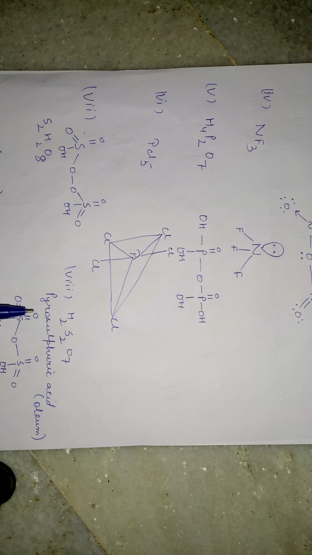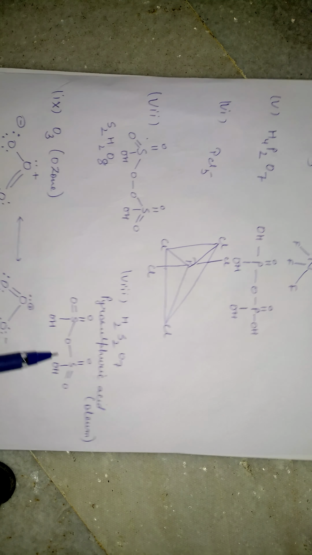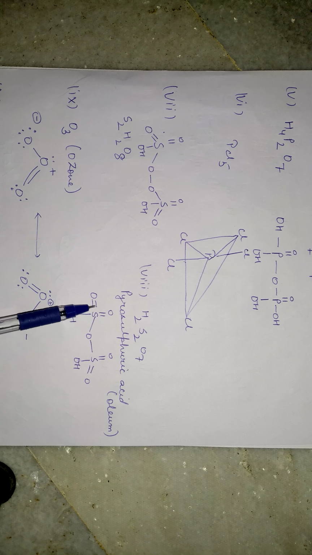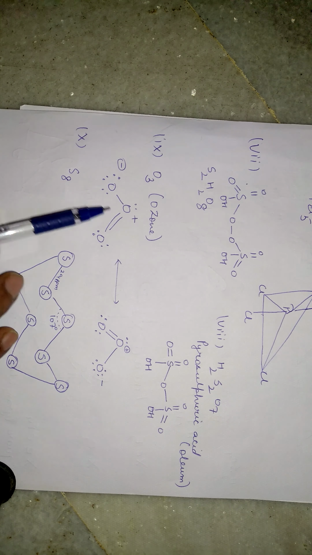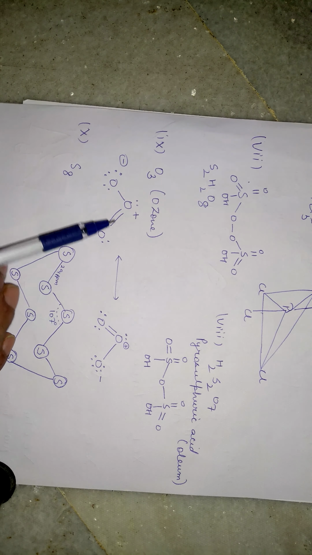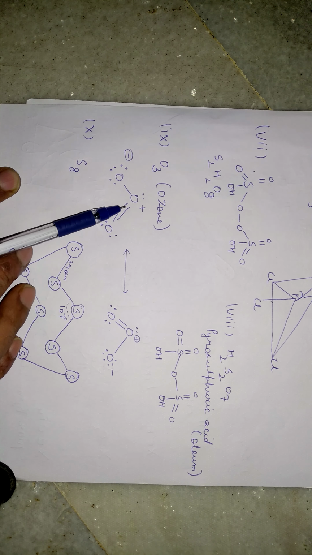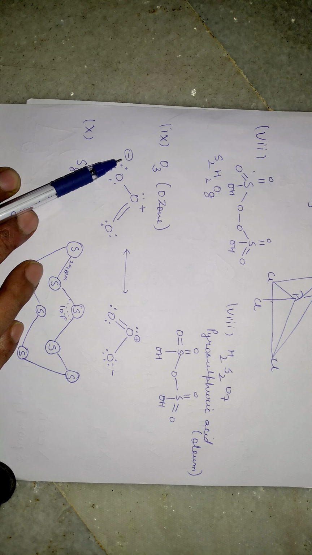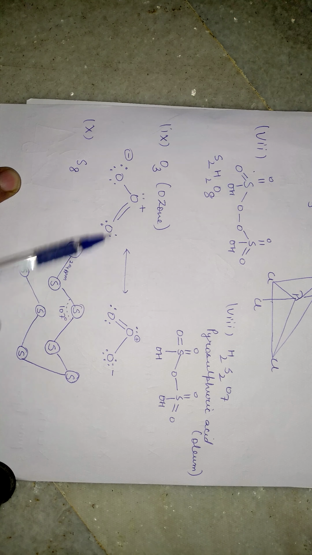Okay, now this one is very important again, pyrosulfuric acid, that is oleum, H2S2O7: there is an oxygen atom as a bond between two sulfurs, and there is a double bond between oxygen atoms and the sulfur, and two hydroxy groups over there. This one is again important, the Lewis dot structure of O3, ozone. As we all know, oxygen can form only two bonds, so already there is a pi bond, a double bond with one oxygen, and there is a positive charge over here, and the lone pair of electrons, so there is a negative charge, and this shows the resonance between these two structures.